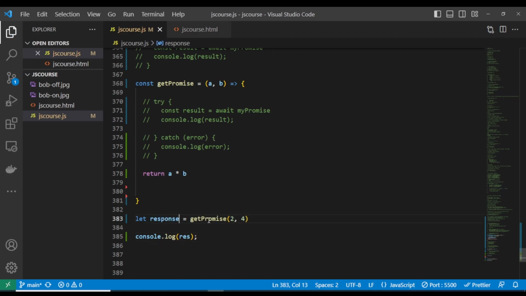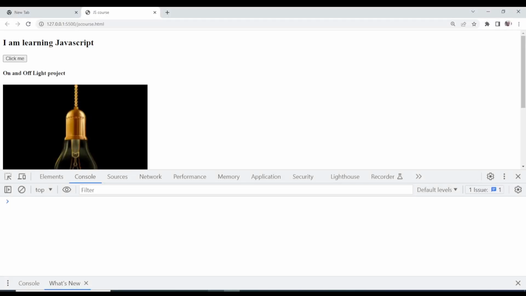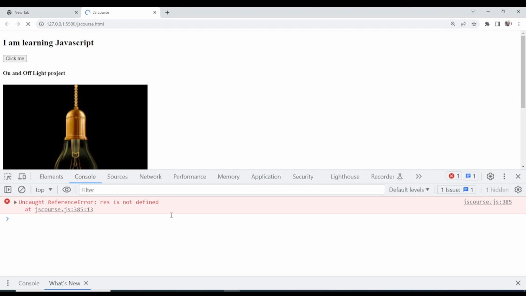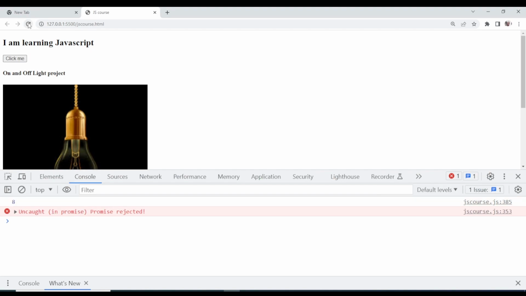Remember that this is a normal function which will return 8 to us, right? What's the issue? Oh, we are console logging res down. So this is going to give us 8. You see it? This is going to give us 8 as our response.